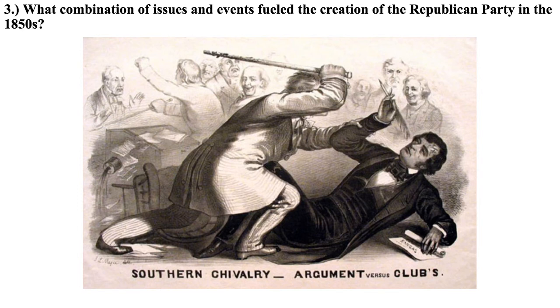This event really marks a new stage as these sectional conflicts and debates break down and devolve into violence. So these tensions over things like the Compromise of 1850, the new fugitive slave law, Bleeding Kansas, these things are becoming so out of hand that the violence is actually reaching the floor of Congress.